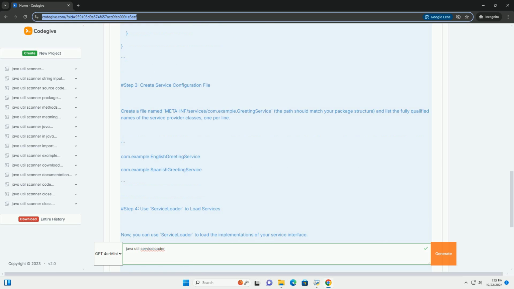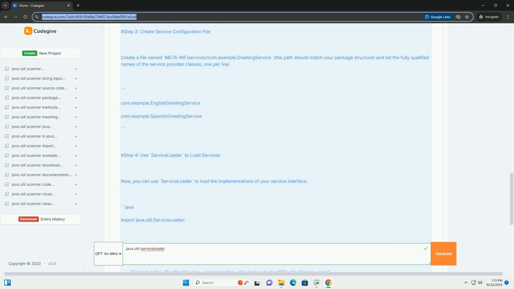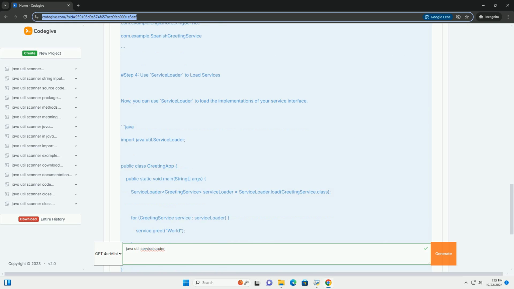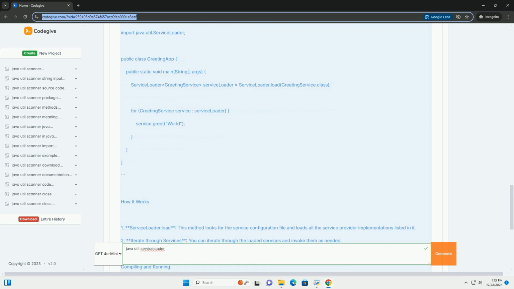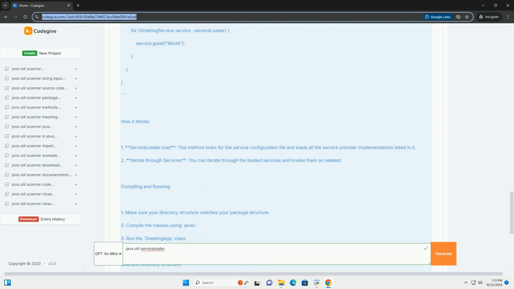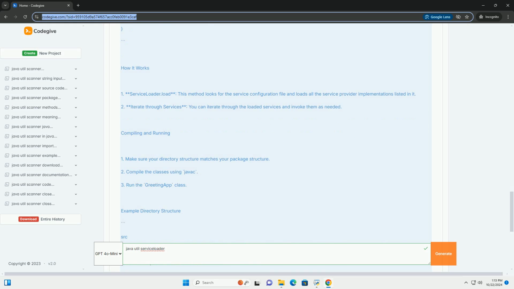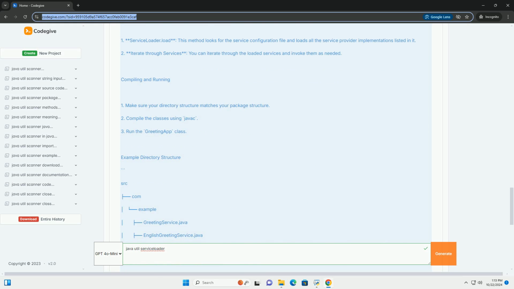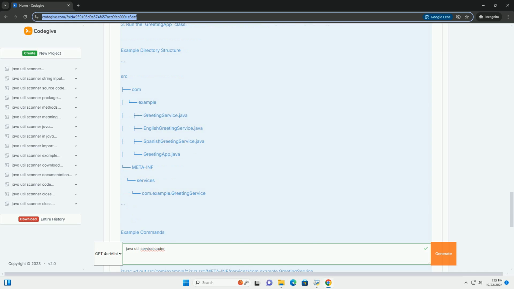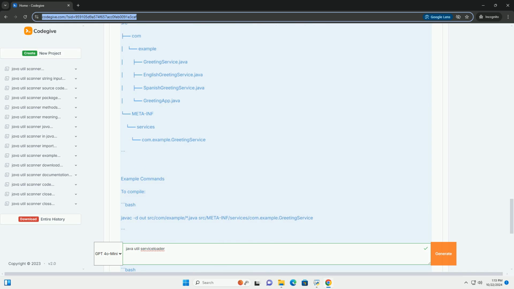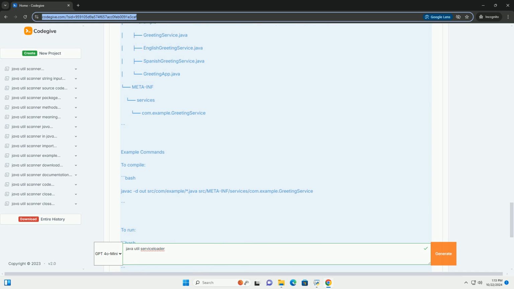Key concepts. 1. Service interface. This is the interface that will be implemented by service providers. 2. Service provider. This is a concrete class that implements the service interface. 3. Service configuration file. This is a file that lists the fully qualified names of the service provider implementations. It is located in the META-INF/services/ directory.